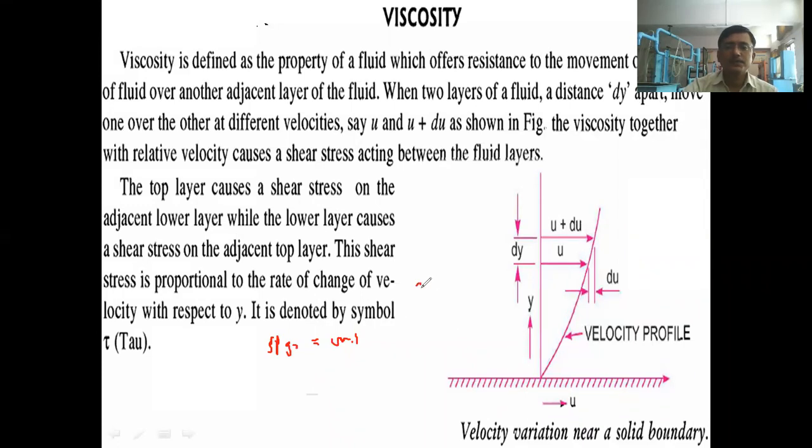Then what is the specific gravity of water? What is the value of SW? That is the specific gravity of water. 1. Correct. Then what is the specific gravity of mercury? 13.6. Correct. So all the questions are over from the properties that we have learned in the previous lecture.